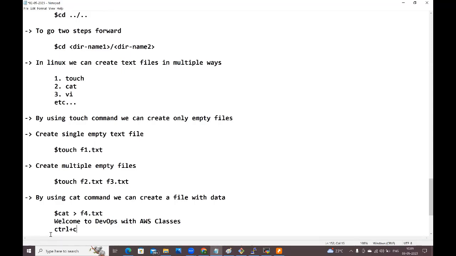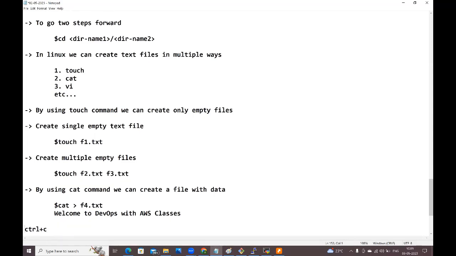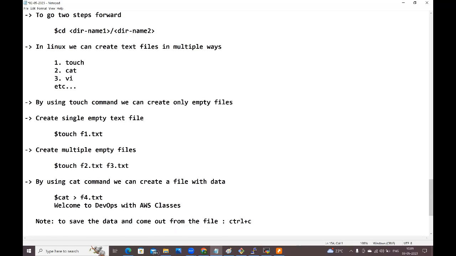Or else let me write this one as a note, guys. Note: to save the data and come out from the file, just use Control plus C, guys. Okay, fine guys.